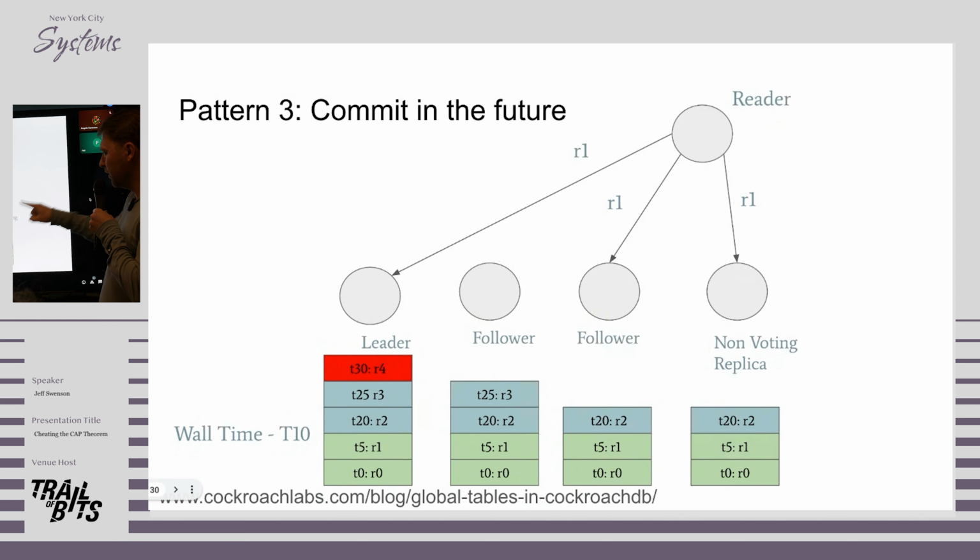This does come at a cost, though, which is that in order to provide consistent writes, the writer needs to wait for this record that they wrote to be visible to everyone. So if the writer for record 4 would have to wait until time 30 before their commit is acknowledged. But it is still technically linearizable. So the advantage of this is we've taken basically the latency from the read path and we've shoved it all into the write path.